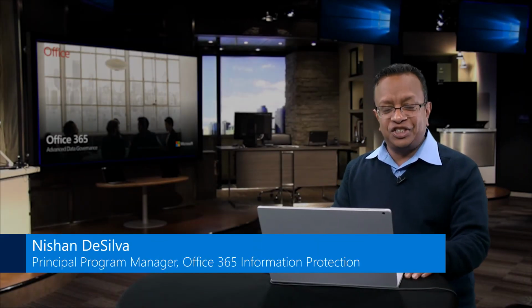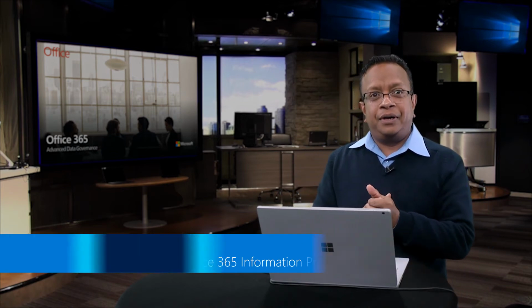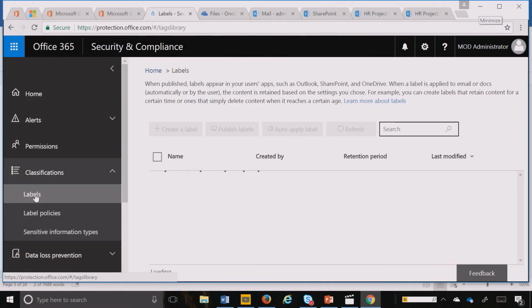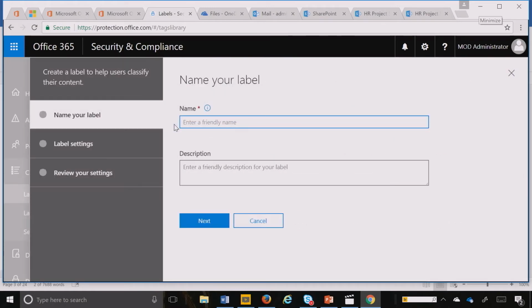Hello again, it's Nishan. Now we are on to another workload, one of my favorites: OneDrive. So how do you now apply a retention policy to OneDrive? Very similar to how we did in Exchange and in SharePoint. I'm going to go ahead and create a label, and let's just call this Working Docs.